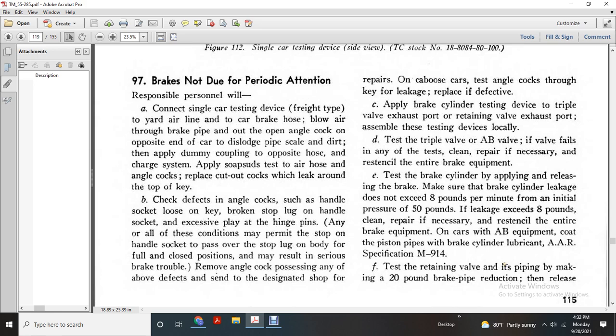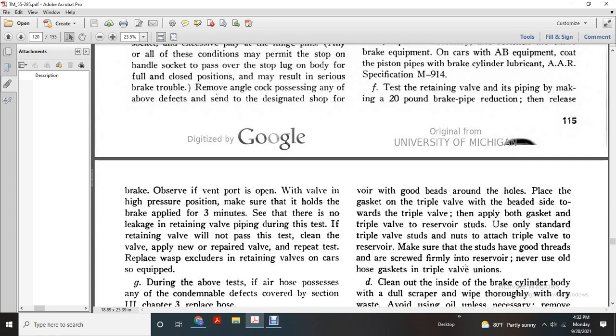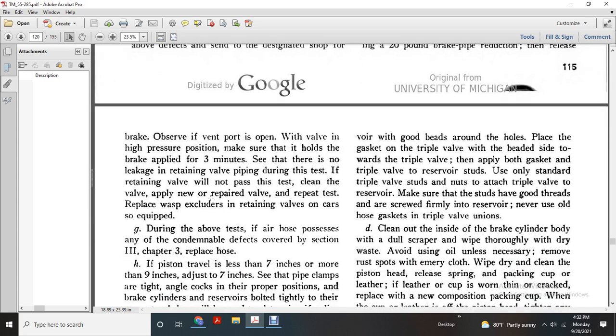Test the retaining valve by making a 20-pound brake pipe reduction, then release the brake with the vent port valve in the high pressure position. Make sure the hold is maintained with the brake applied for 3 minutes, so that there is no leaking. If the retaining valve does not pass the test, clean the valve or apply a new repaired valve, repeat the test, and replace the wasp excluder.